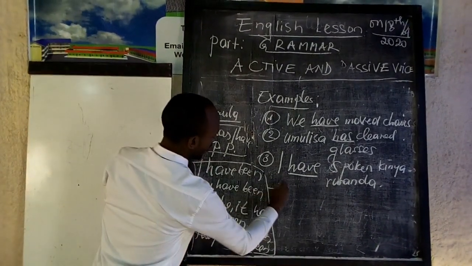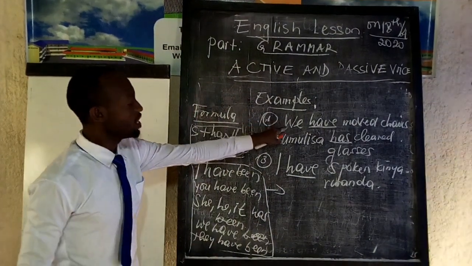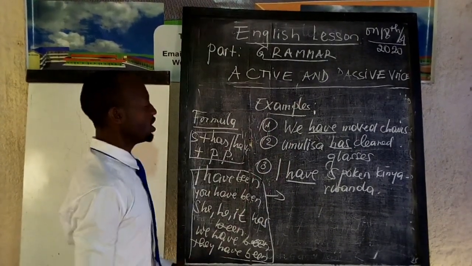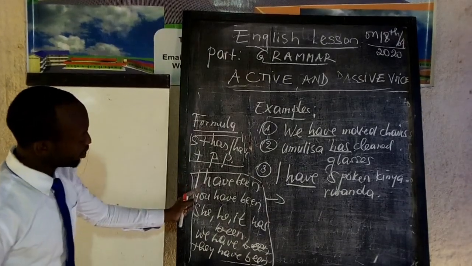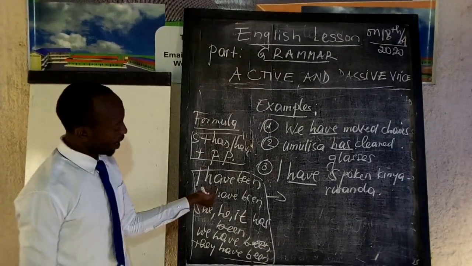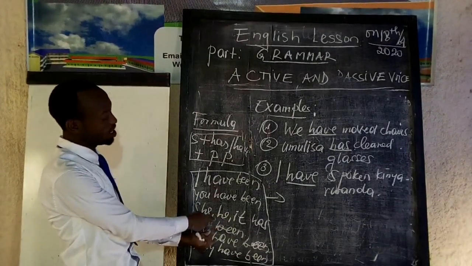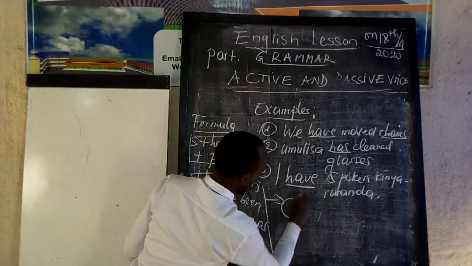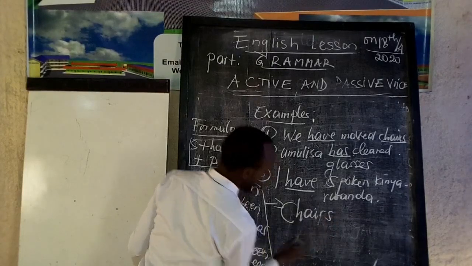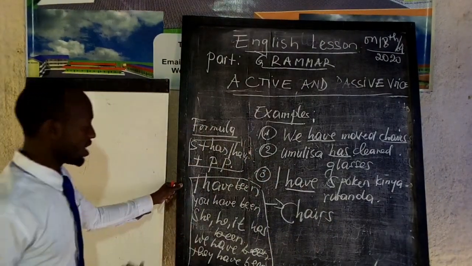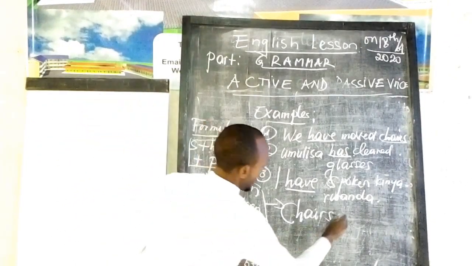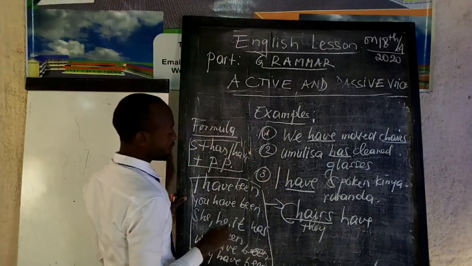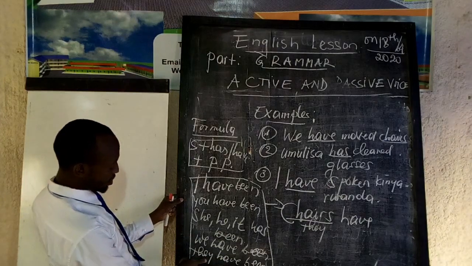Now, coming back to our examples, how can we change these examples from number 1 up to 3 into passive voice? As I told you, you have to follow the process of verb to be in present perfect. As usual, we begin with the object. You see that it is not one chair, it is more than one. We say that the chairs have, because the chairs can be replaced here by they, then we conjugate where there is they, we say they have been.